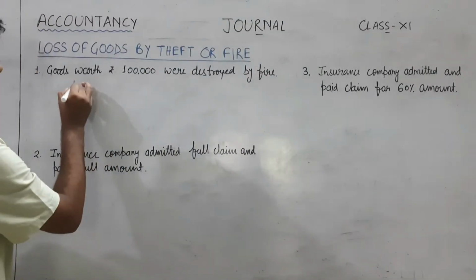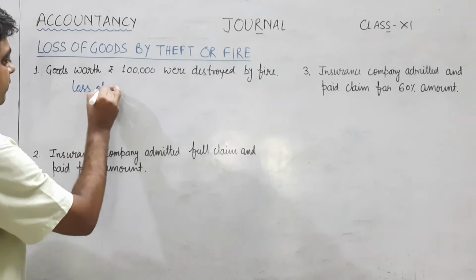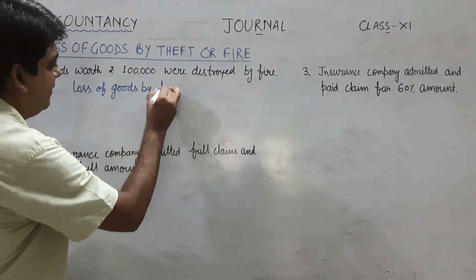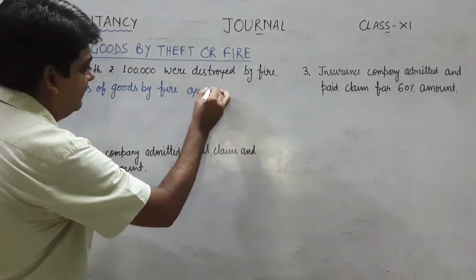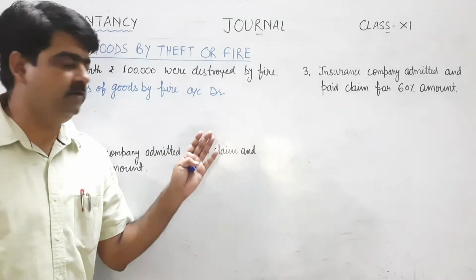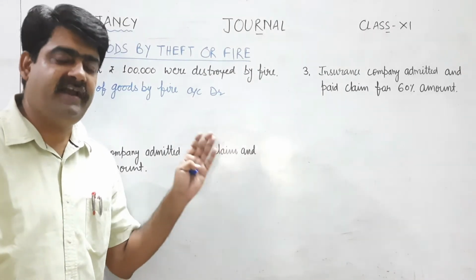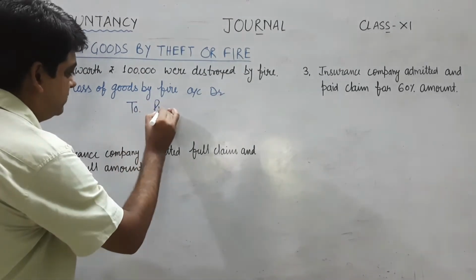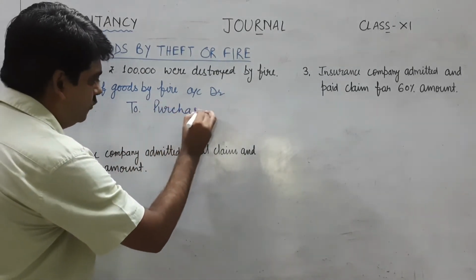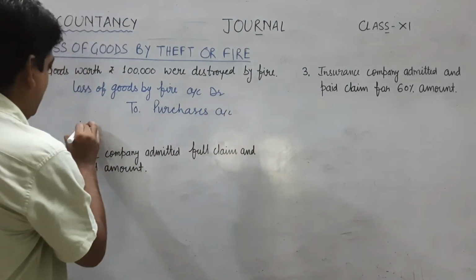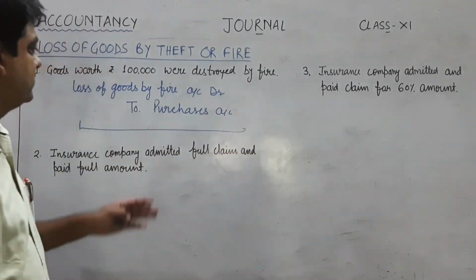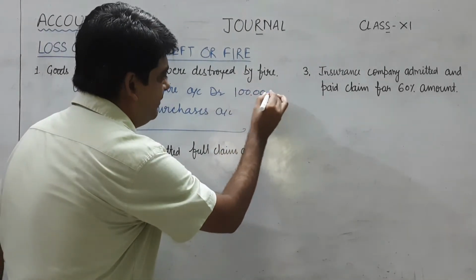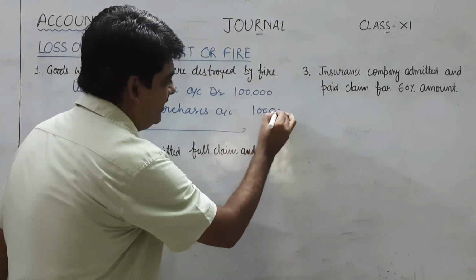So loss of goods by fire account will be debited because this is also one of the losses and all losses and expenses must be debited. And in this case also we will reduce purchases, so credit purchases account, and a very simple narration will come, that is goods lost by fire. Amount will come rupees 1 lakh in debit column as well as 1 lakh in credit column.